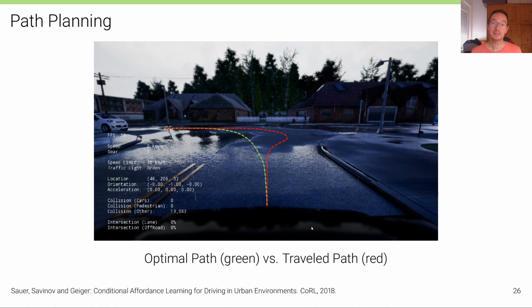In this case, we looked at the path planning capabilities of the model. Of course, there is no explicit path planning module here. We just have the perception stack that predicts the affordances that are used for control. So all the planning is implicit. But what we can see here is the trajectory that has been taken by the vehicle in red and the optimal trajectory that the vehicle was supposed to take in green.